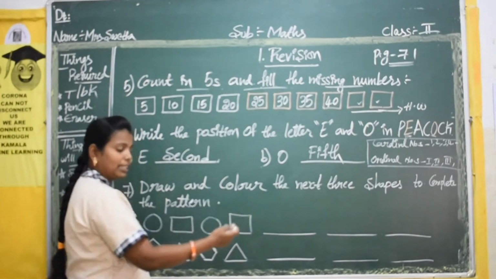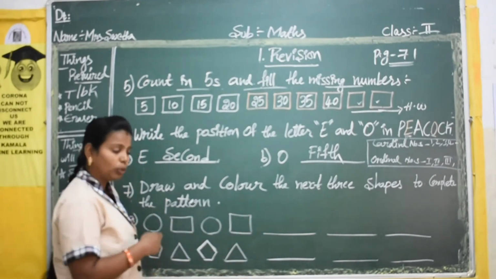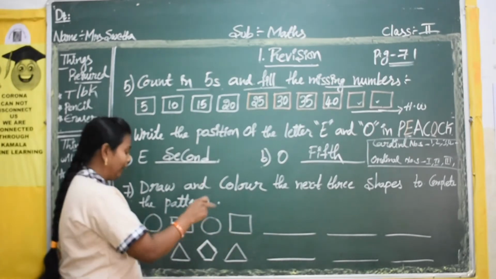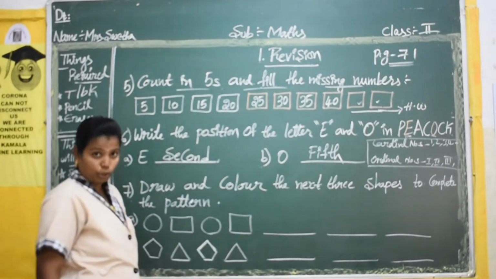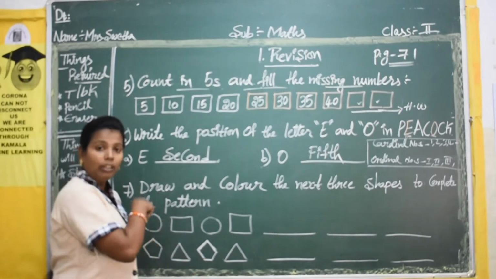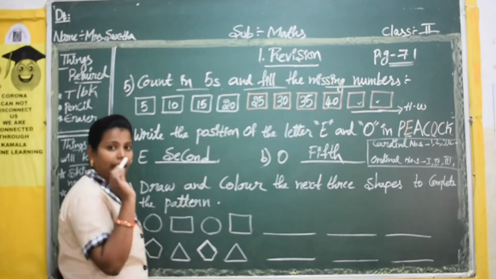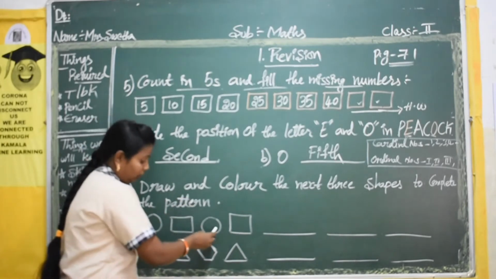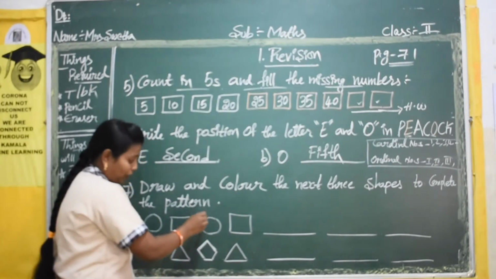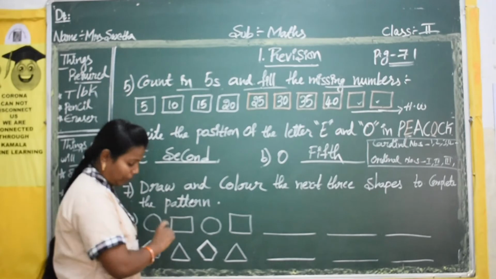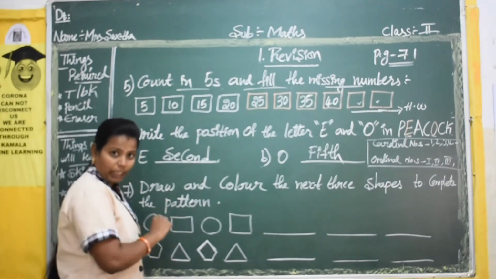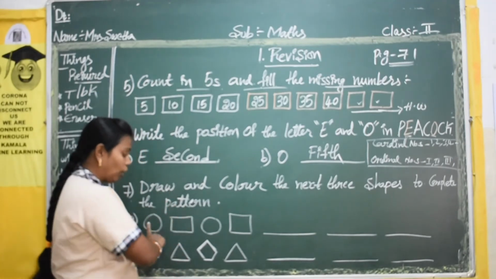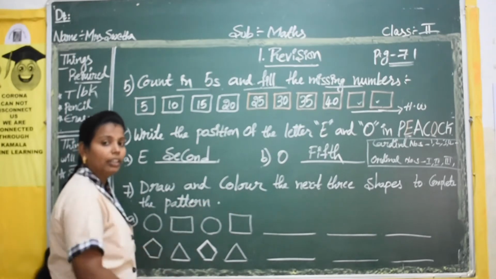So how many places will they ask? That many places you have to draw the same things. And you have to color also. So here I will give you the shapes, you have to color them. Okay, no need to do it wrong, you have to do it correctly. The shape should be perfect like here in your textbook. You have to color according to the same colors they have given in the textbook.